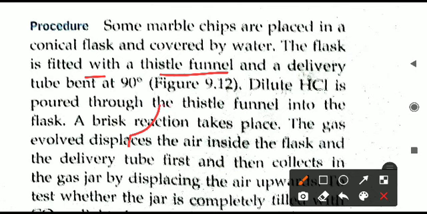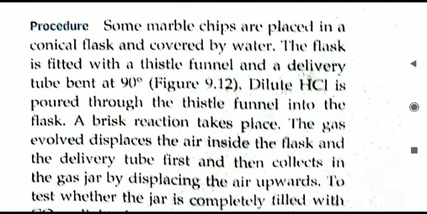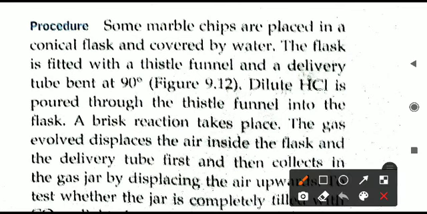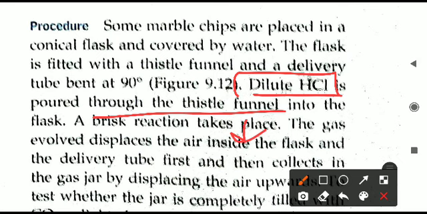Above the flask, we will take a conical flask, and above that we will put a thistle funnel. In this thistle funnel, we will add dilute HCl, and this thistle funnel will do what? This funnel will allow the liquid, this acid, to fall down drop wise. In a normal funnel, acid comes directly, but in a thistle funnel the acid will come drop wise.